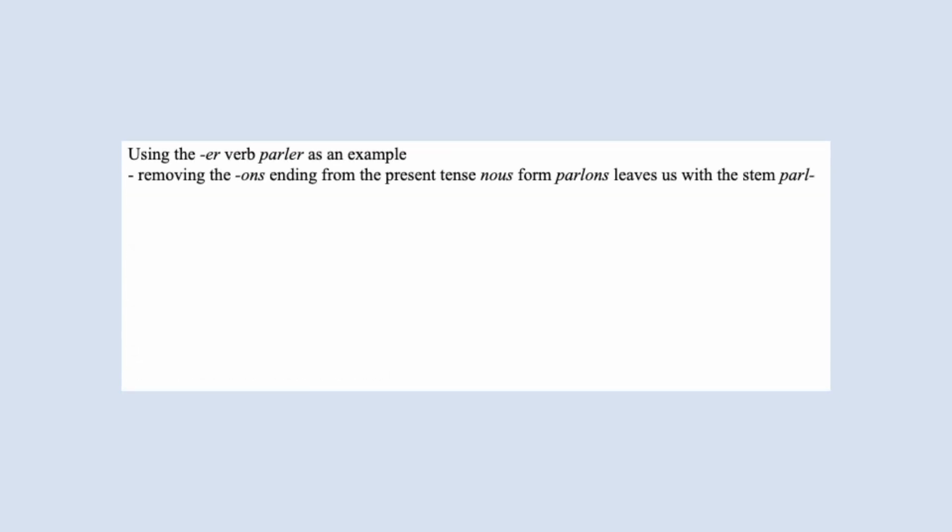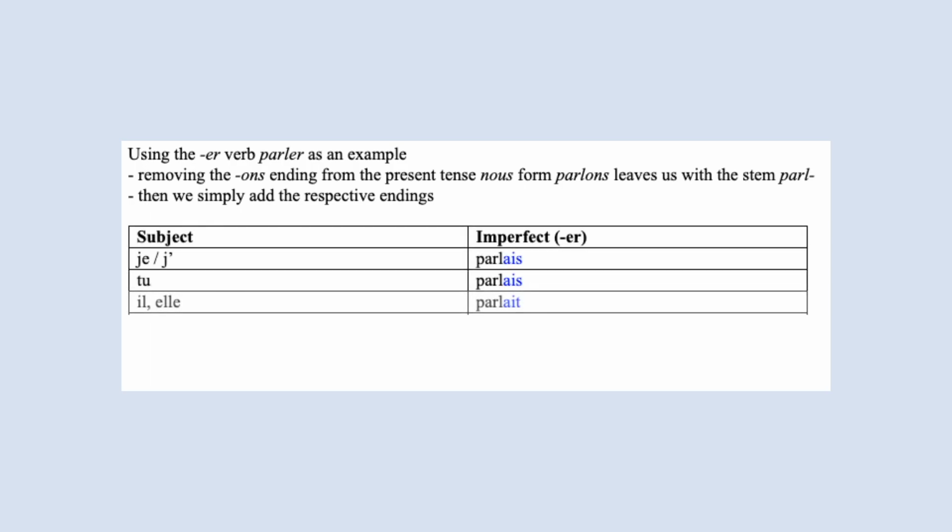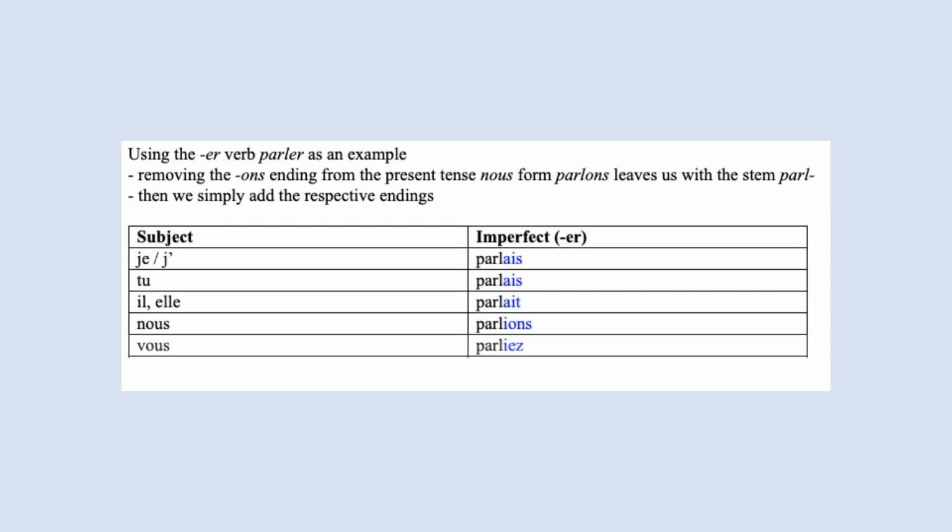For the verb parler, removing the ons ending from the present tense nous form parlons gives us the stem parl, and this is the same as if we were simply removing the infinitive er ending. And to this stem we add the respective imperfect endings afterwards. Parlais, parlais, parlait, parlions, parliez, parlaient.